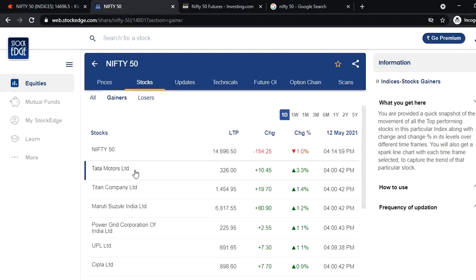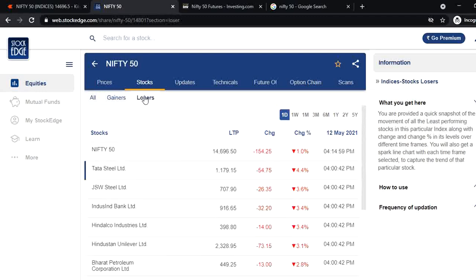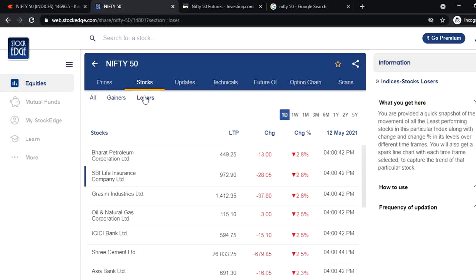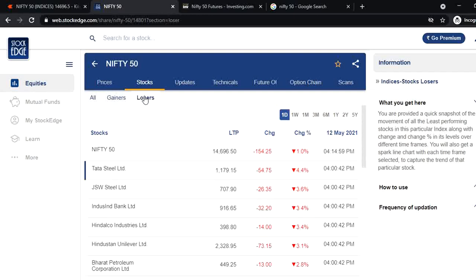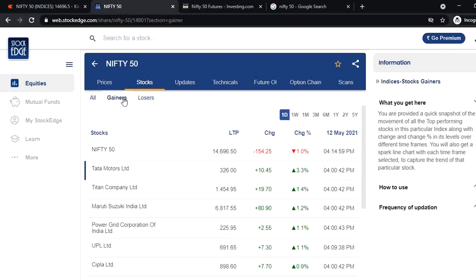So these are the top 10, and in losers this is Tata Steel, JSW, IndusInd, Hindalco, Hindustan Unilever, BPCL, Grasim. So you can see mostly the steel sector is downtrending this Nifty 50, and the PSU sectors, consumer durables and auto sector are having an uptrend for the Nifty.